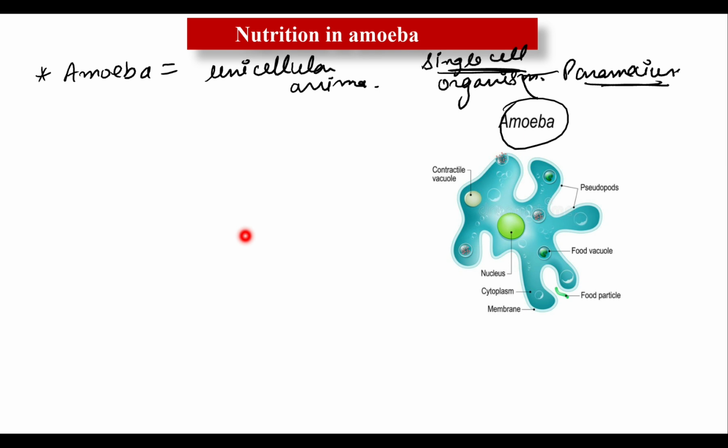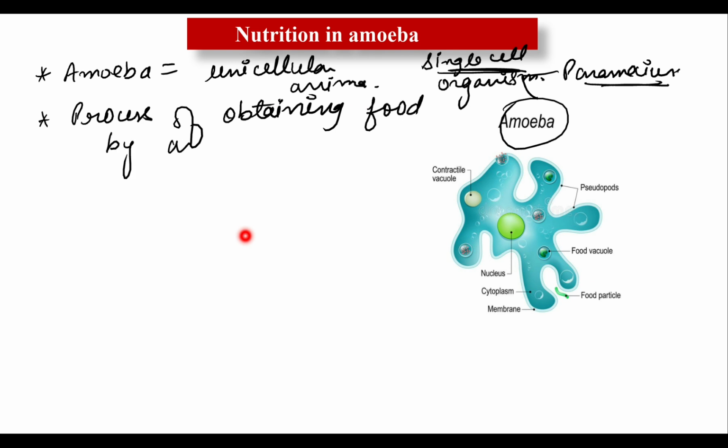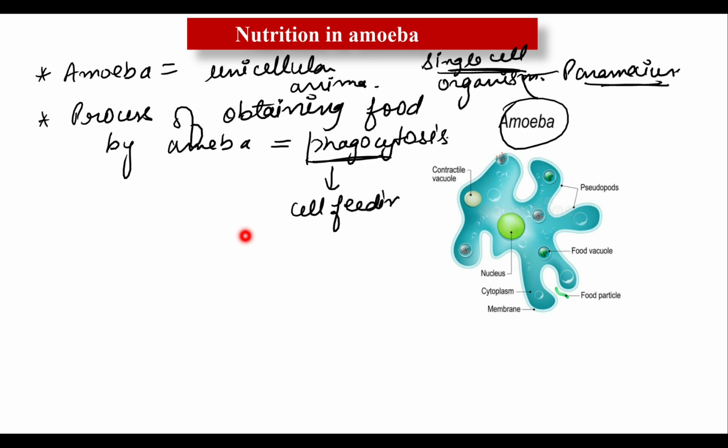The process of obtaining food by amoeba is called phagocytosis. Phagocytosis means self feeding.